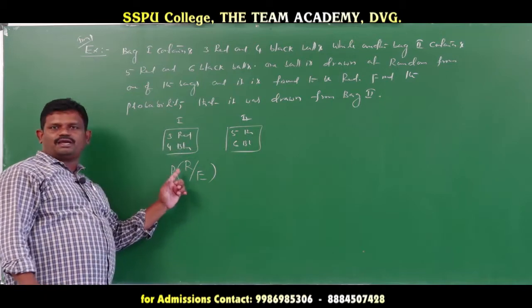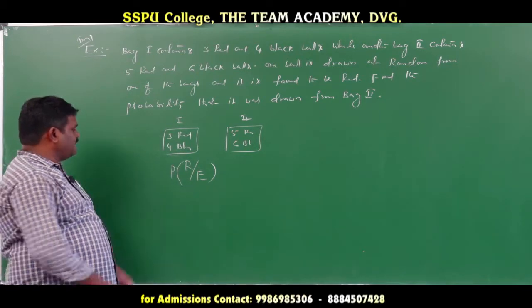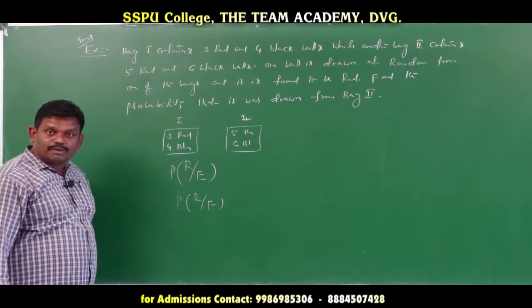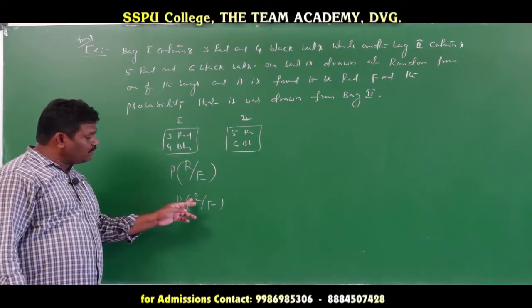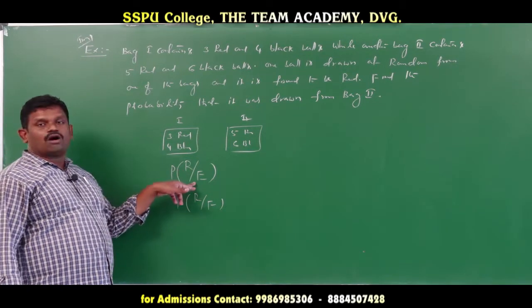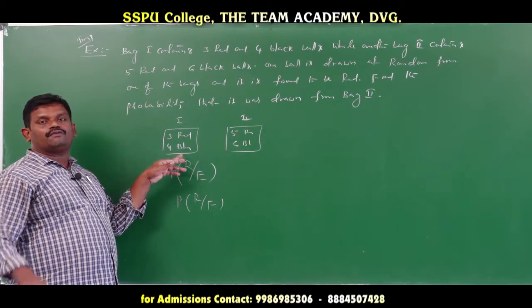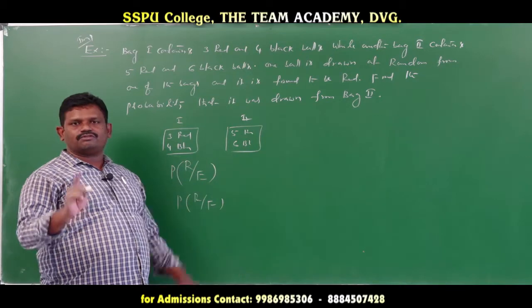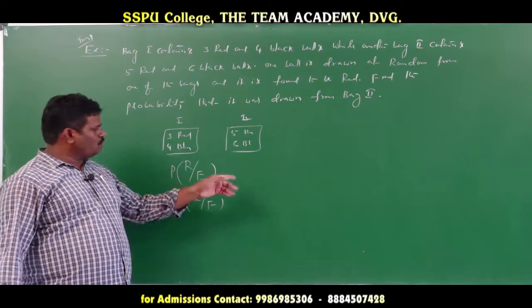Red ball. So that's why P(R|E) value. And in the second case also, probability of R given F. F means the second box, so there also we select the red ball. So if you add these probabilities: red ball from box 1, how many red balls? 3 out of totally 7, so 3 by 7. Red ball from box 2, how many red balls? 5, totally 11 balls. So 5 by 11.